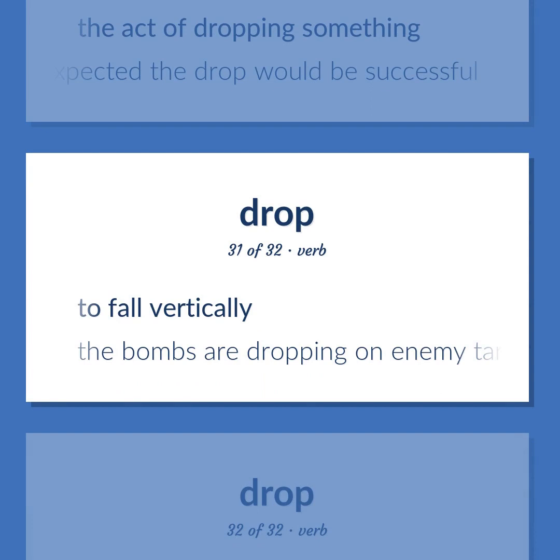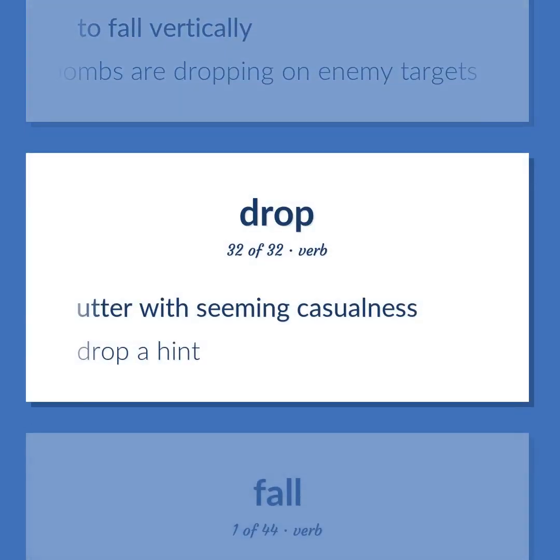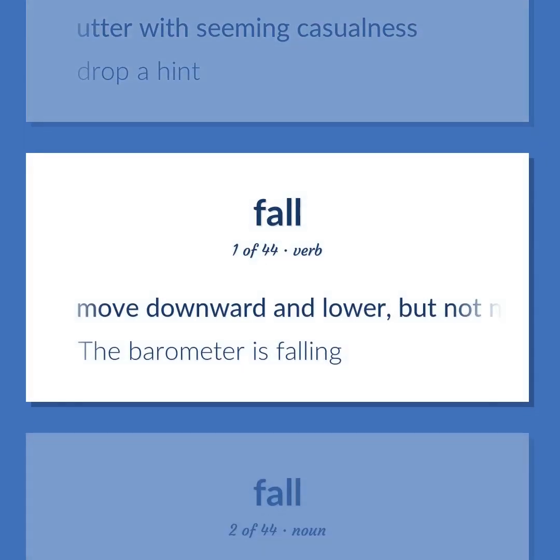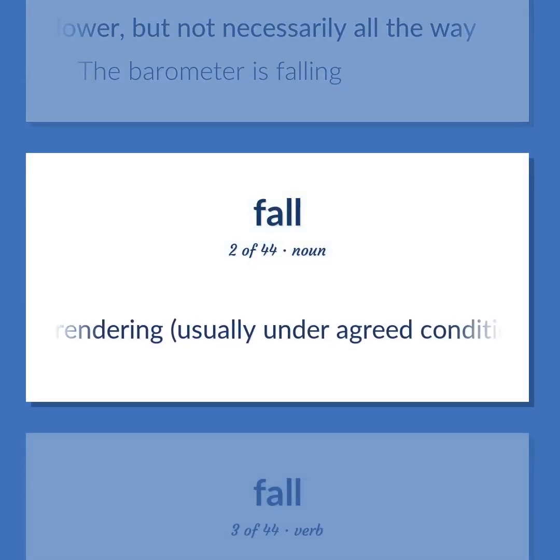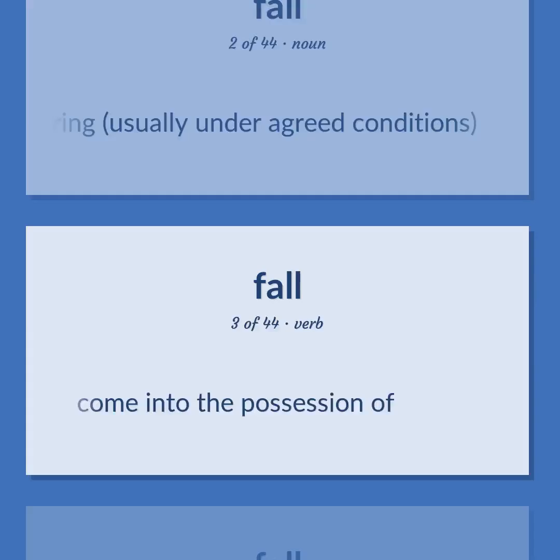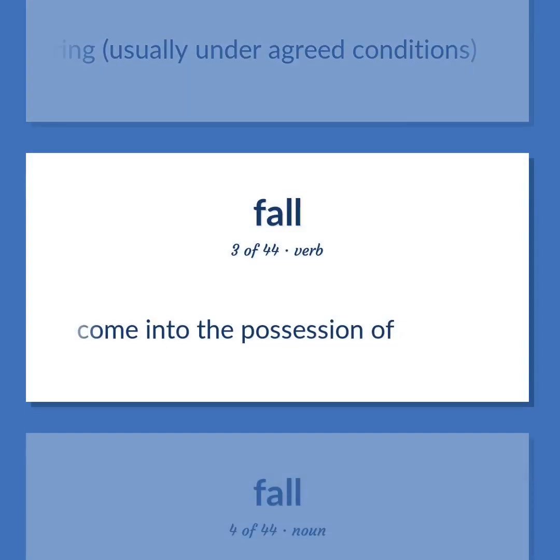To fall vertically. The bombs are dropping on enemy targets. Utter with seeming casualness. Drop a hint. Move downward and lower, but not necessarily all the way. The barometer is falling. The act of surrendering, usually under agreed conditions. Come into the possession of.